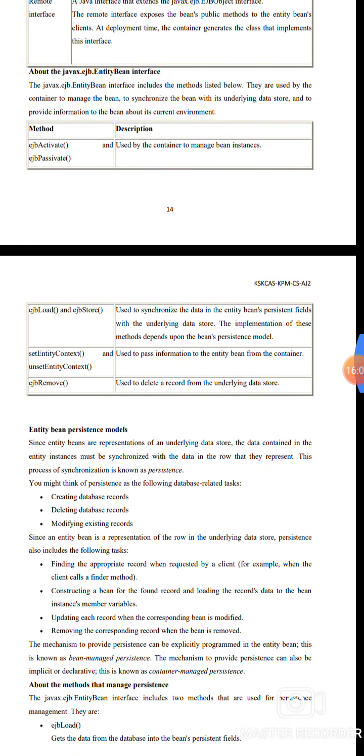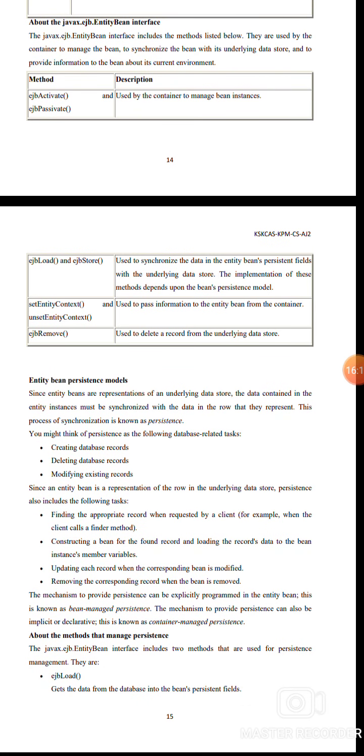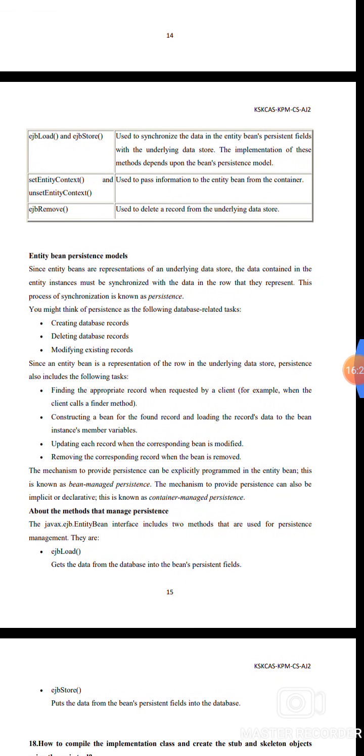The javax.ejb.EntityBean interface has various methods and descriptions. ejbActivate can be used by the container to manage the bean instances. ejbLoad and ejbStore are used to synchronize the data in the entity bean's persistent fields with the data stored in the data store.